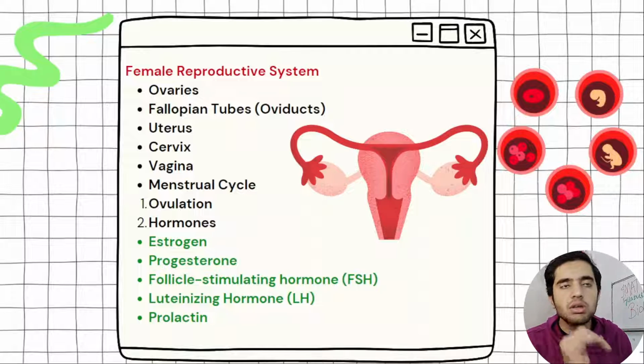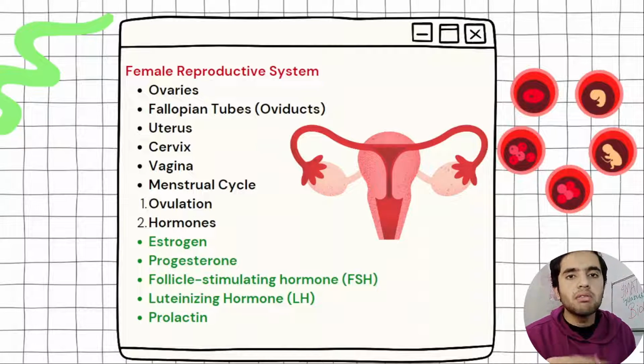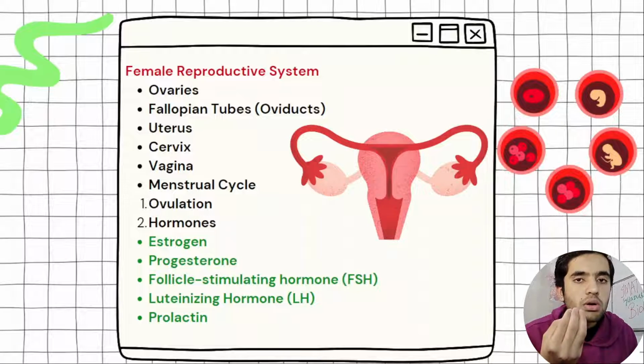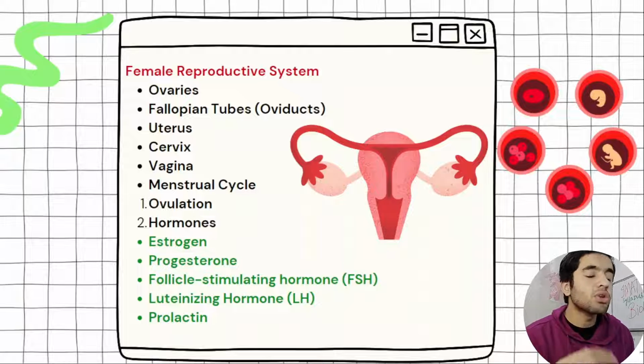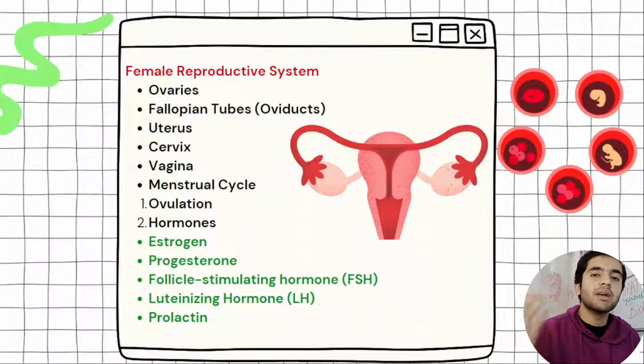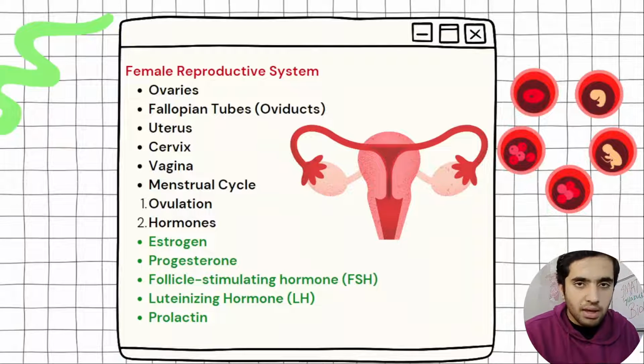If fertilization does not occur, then the secondary oocyte will die. If fertilization occurs, the secondary oocyte will convert into an egg and immediately fertilize with a sperm and convert into a zygote.